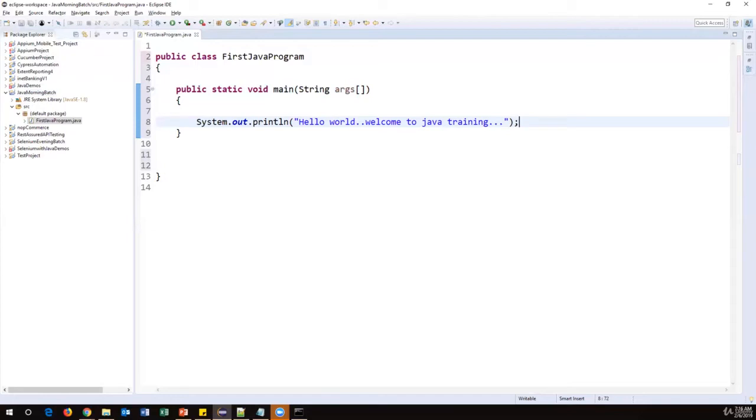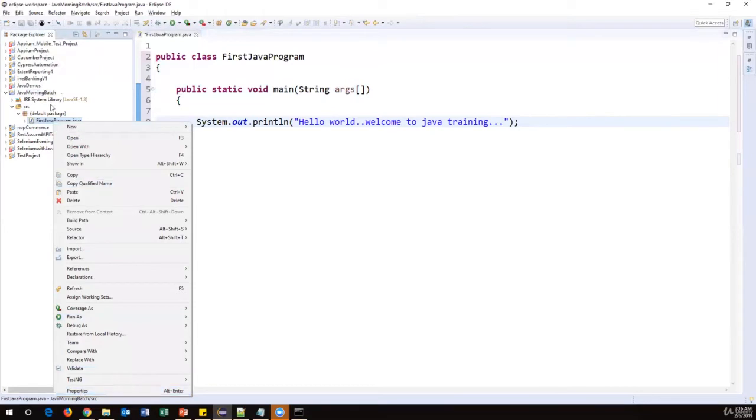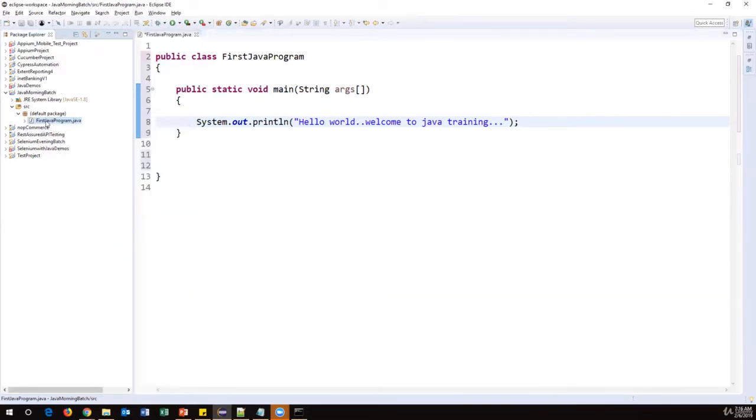So when you are creating the class name, this is up to you. You can give every word starting with an uppercase letter. Even if you give a small letter, no issues, but this is the normal standard we follow. The first letter should be uppercase. In the middle words, let's say Java program, J is uppercase and P is uppercase, I have given. That is optional. If you want to clearly understand each word, you can give uppercase letters, or you can still give lowercase letters. That's not important, but the first one should be an uppercase letter.